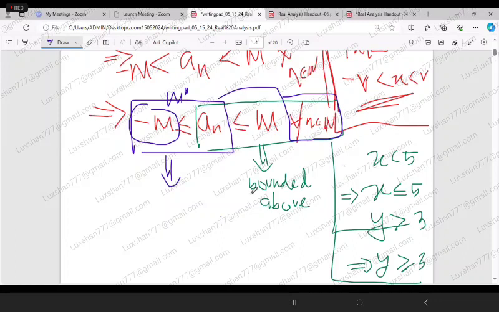So this blue color part is telling that the sequence a_n is bounded below.